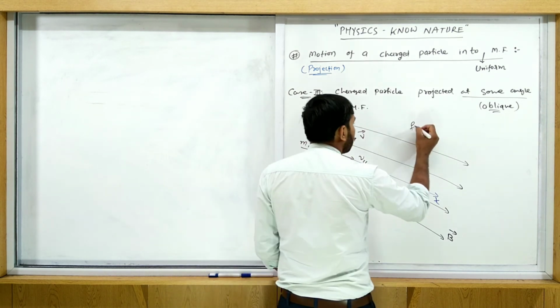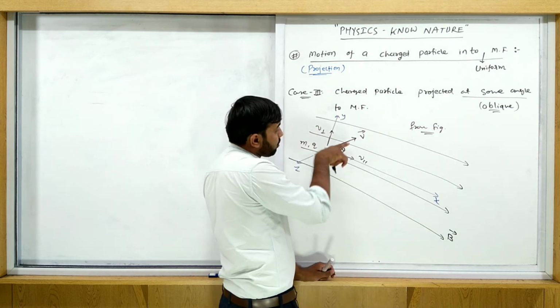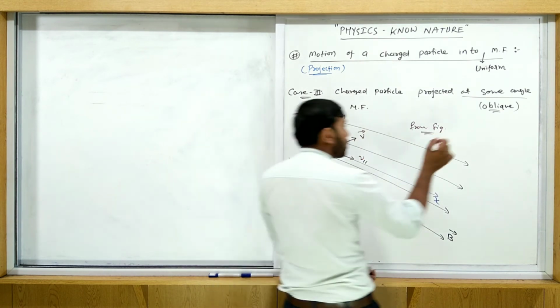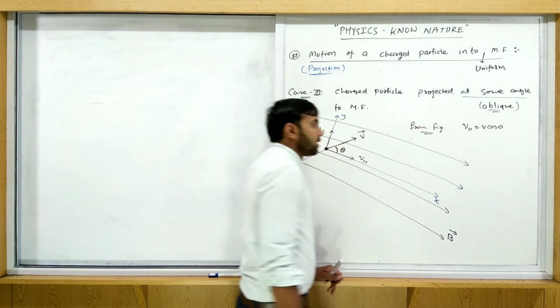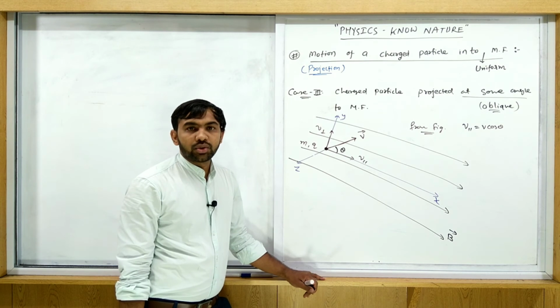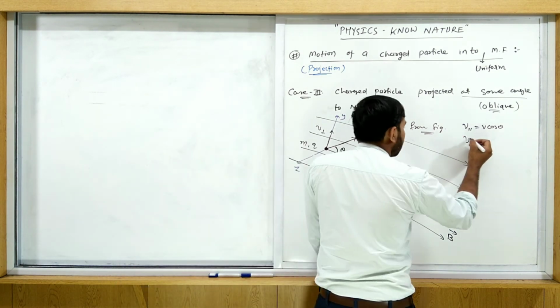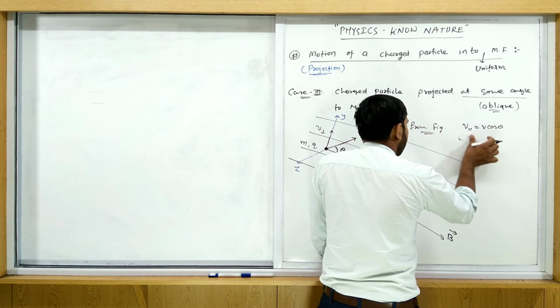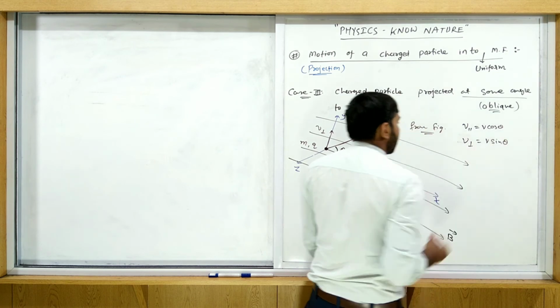So from the figure, what do you have to write? The parallel component is adjacent to theta, so that is cos theta. So V parallel is equal to V cos theta. V parallel is equal to what? V cos theta. And V perpendicular is equal to what? V sin theta.